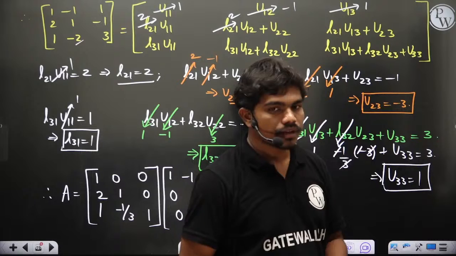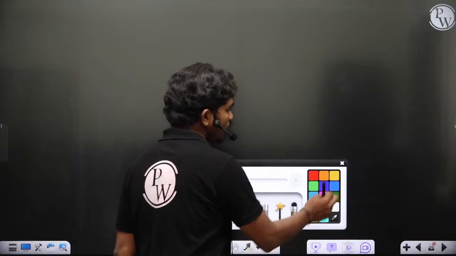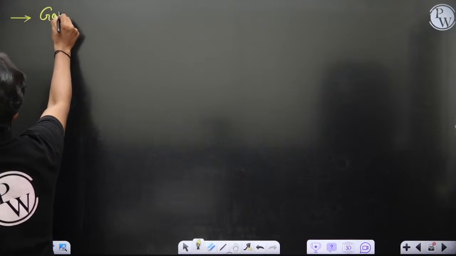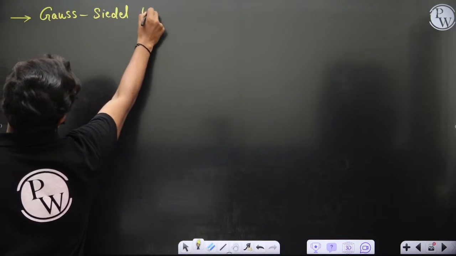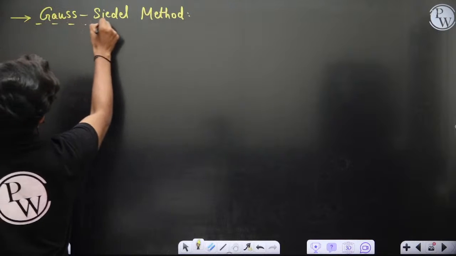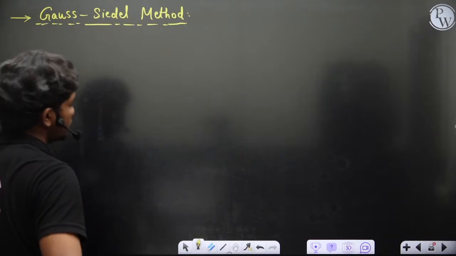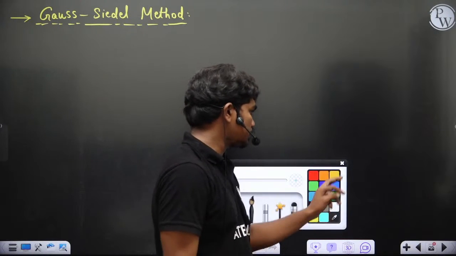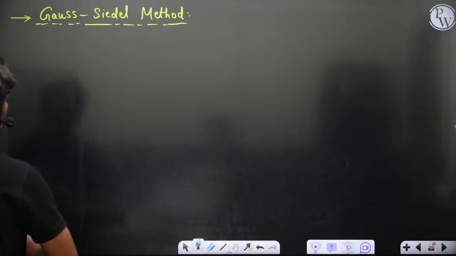Okay, so the next method we'll go to, which is of course of faster convergence, is the Gauss-Seidel method. So what is this Gauss-Seidel method? Let's see. We will have this system, of course.